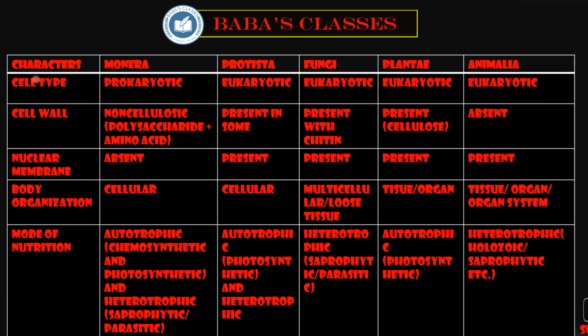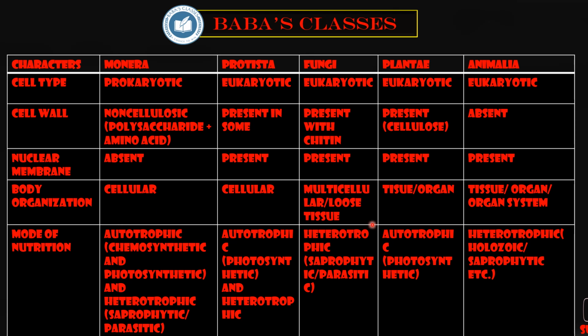For example, the cell type in case of Monera is prokaryote, and the cell wall is present with chitin in case of fungi, cellulose in case of Plantae, and completely absent in Animalia. Nuclear membrane is absent in Monera and present in all the others.